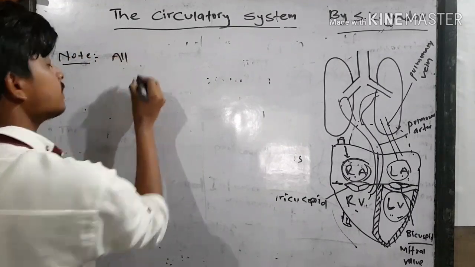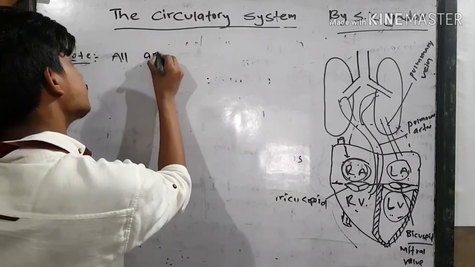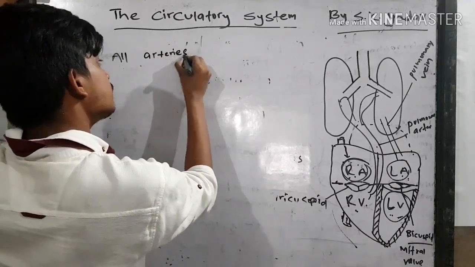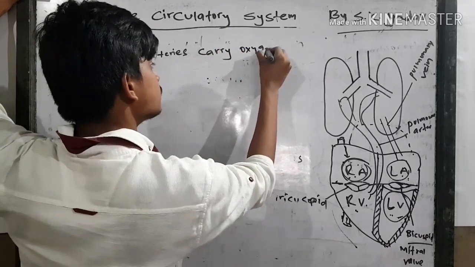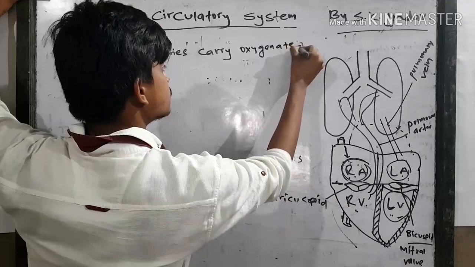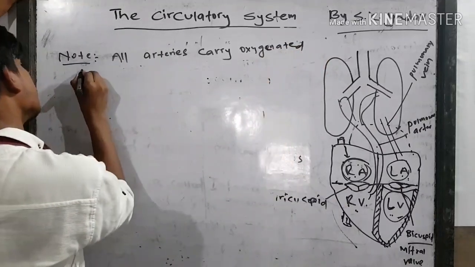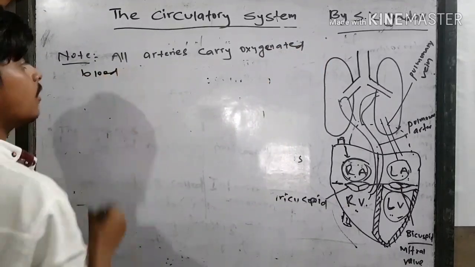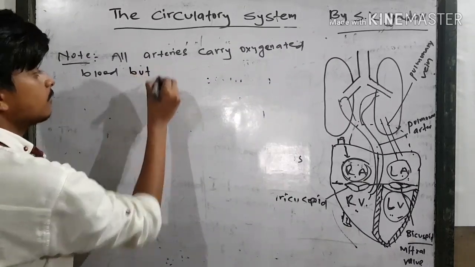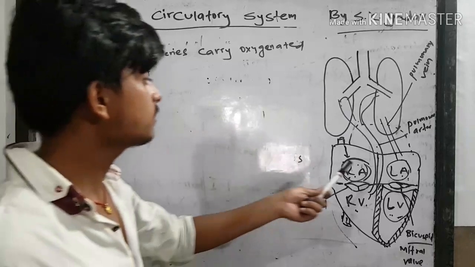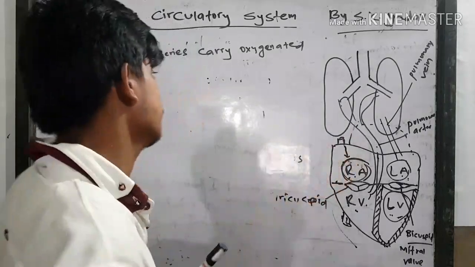All arteries carry oxygenated blood, but there is one small exception. This is known as the pulmonary artery.